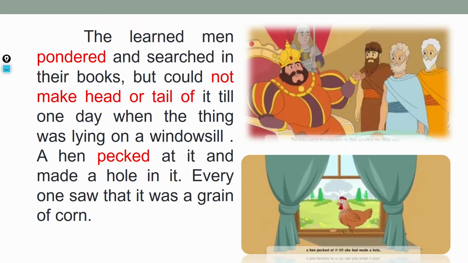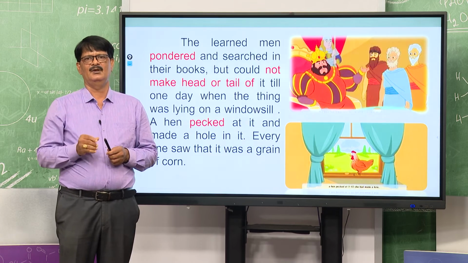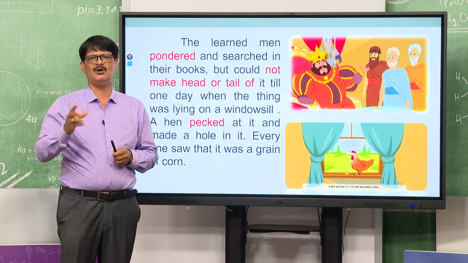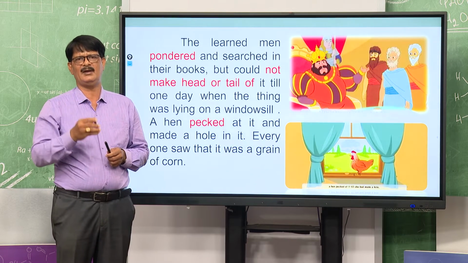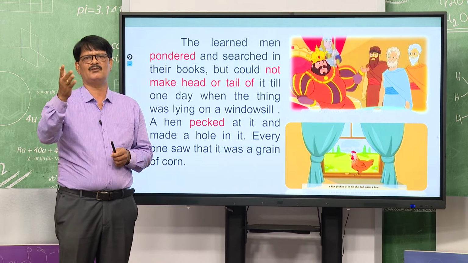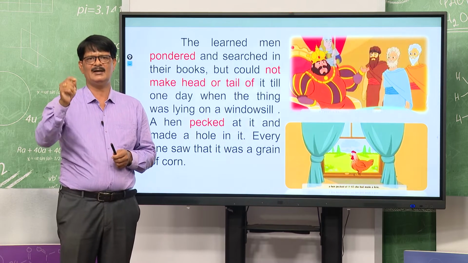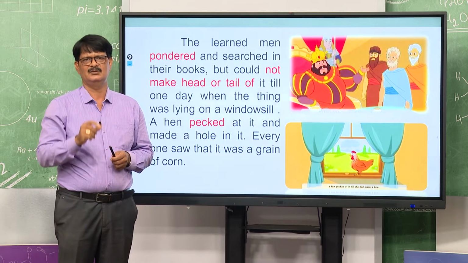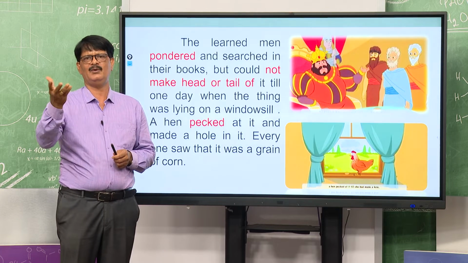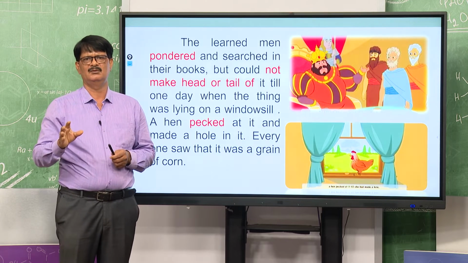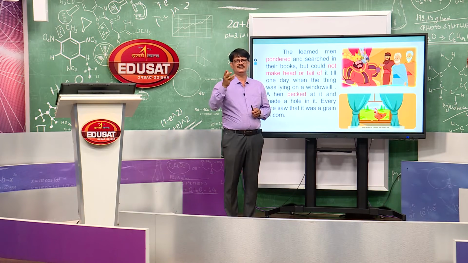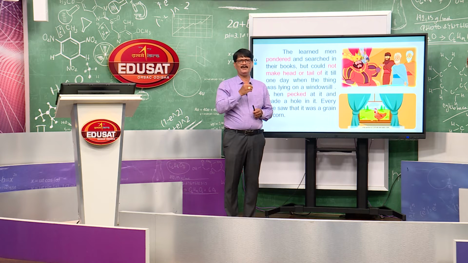Then I want to discuss the summary. The learned men pondered, thought, and searched the books everywhere, but they could not find anything about what the thing was. They could not find it written anywhere in their books, and they surrendered. And what happened?